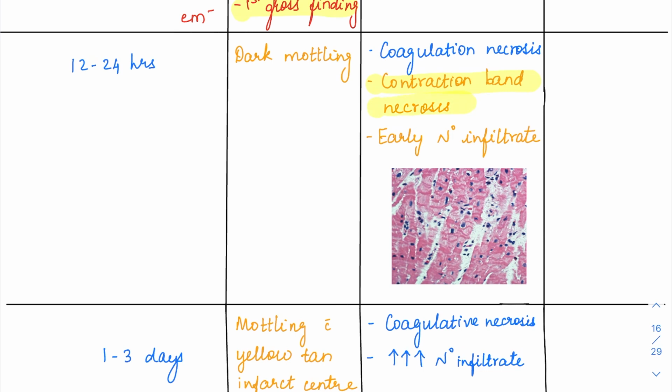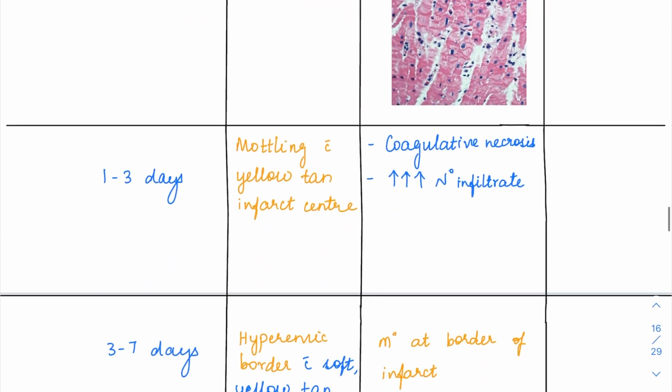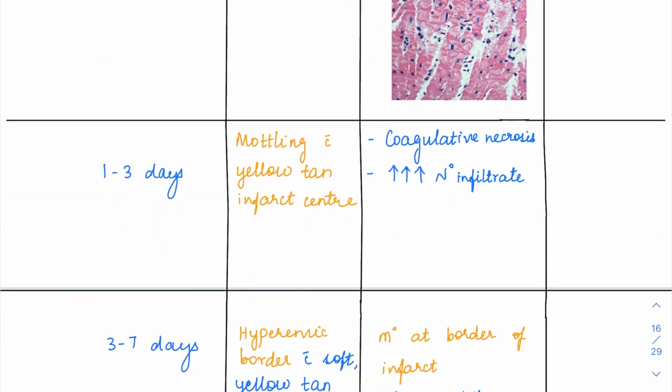Another thing is contraction band necrosis, along with early neutrophilic infiltrate. Neutrophils are the first inflammatory cells to come into play, right? So within 24 hours, early neutrophilic infiltrate will come. And if you remember contraction band necrosis, I also mentioned it somewhere else, right? Where? In Takotsubo cardiomyopathy. In Takotsubo cardiomyopathy also, you see this contraction band necrosis. Then after 1 to 3 days, what will happen? The coagulative necrosis will be formed nicely along with lots of neutrophilic infiltrate.